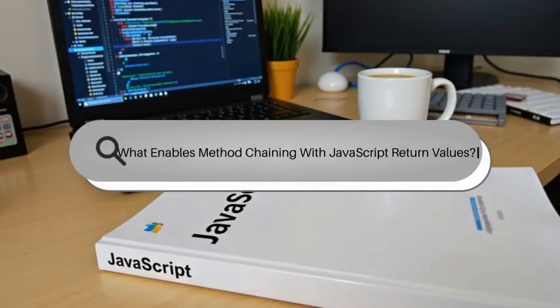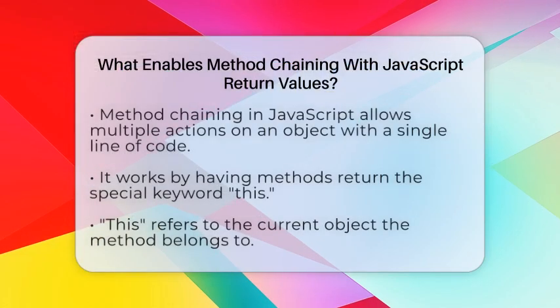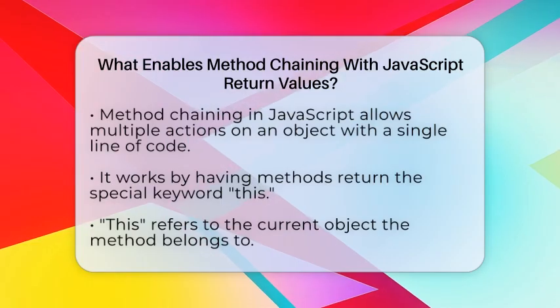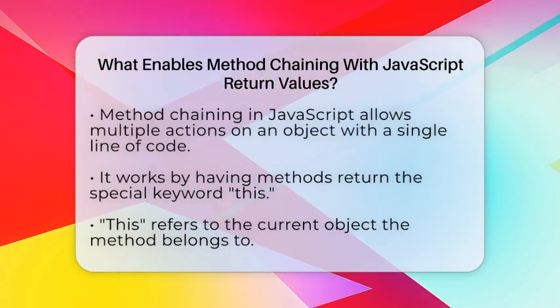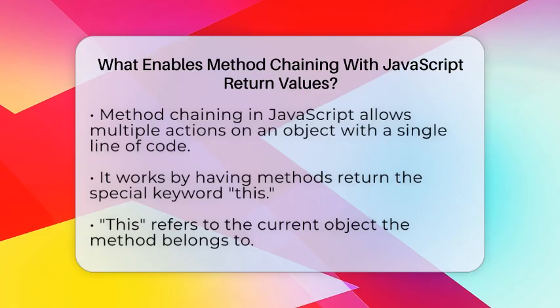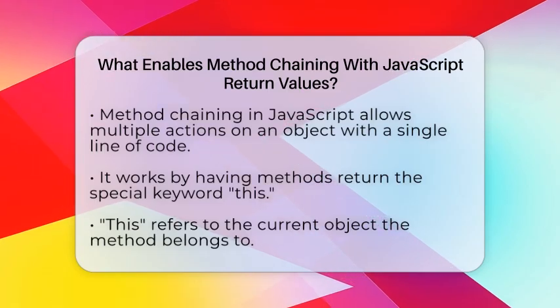What enables method chaining with JavaScript return values? Imagine being able to perform several actions on an object with just one line of code. That's what method chaining allows you to do in JavaScript. But how does it work behind the scenes?